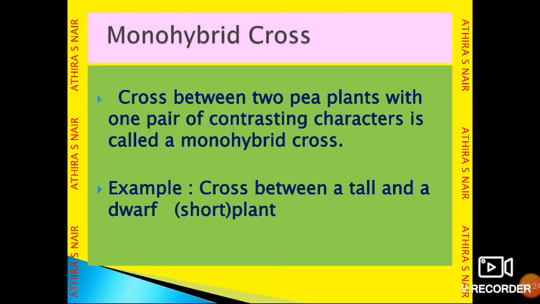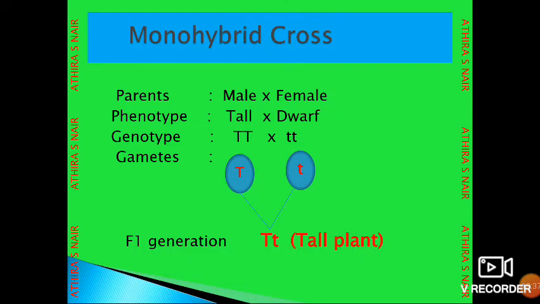Here we are considering only one pair of contrasting characters, that is the height of the plant. The contrasting characters are the tall and dwarf plants we are selecting. We can call such a cross a monohybrid cross. Here we can see a monohybrid cross. One plant is selected as male and the other plant is selected as female.